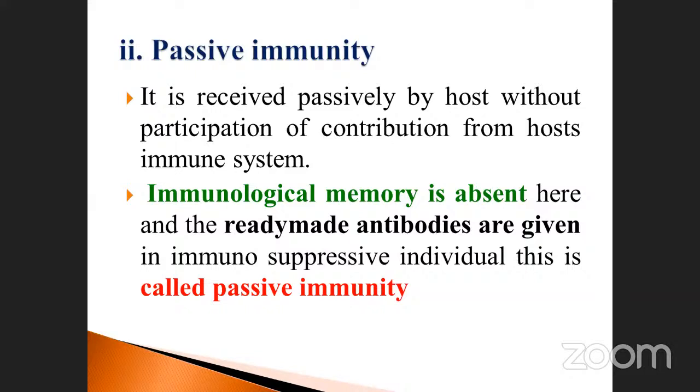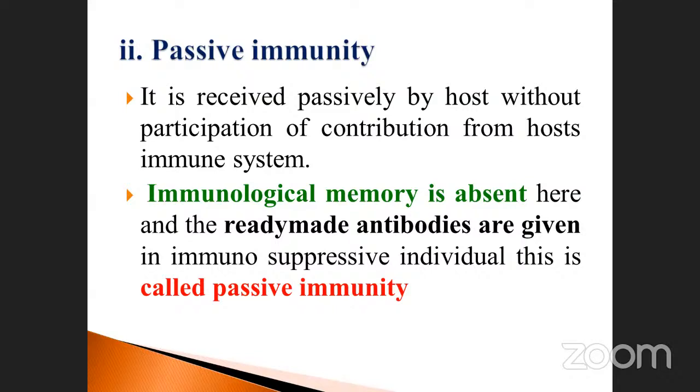In natural active immunity, the immunological memory is activated, but in passive immunity we are giving antibodies from outside sources, so the immunological memory is not useful and there is no activation of it.